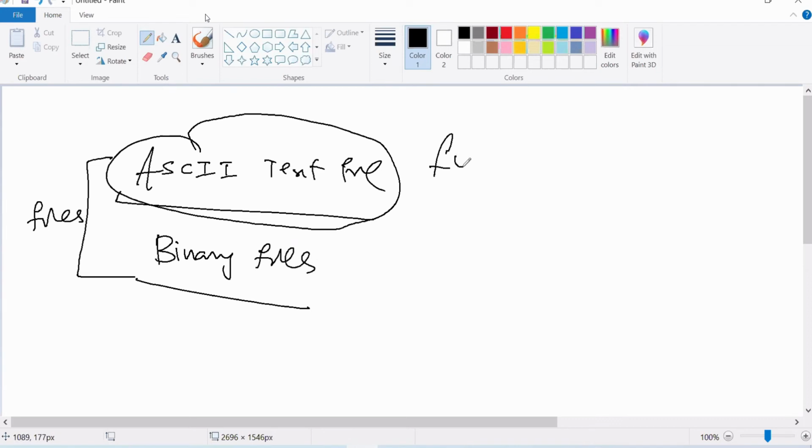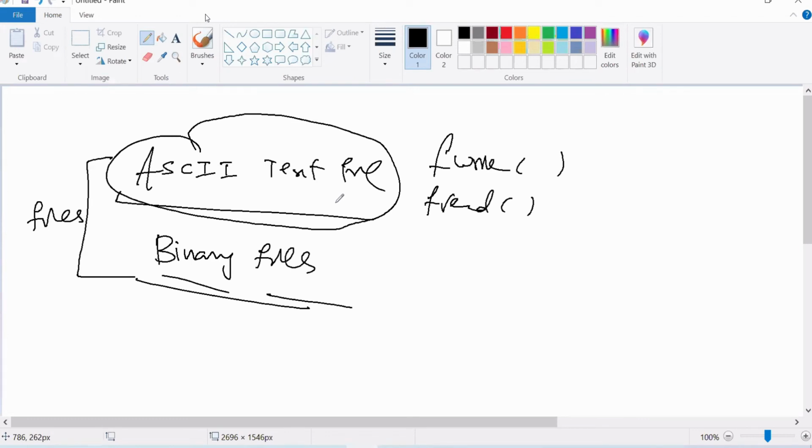But fwrite and fread deal with binary files. What is a binary file? We'll see. If this point is clear, type C in the chat box. There are two types of files mainly: one is the ASCII text file, two is the binary file.